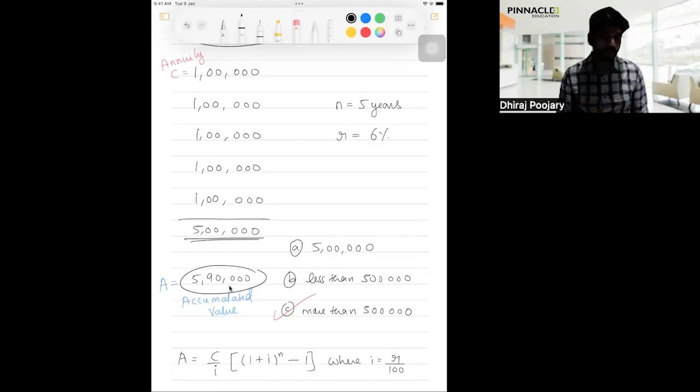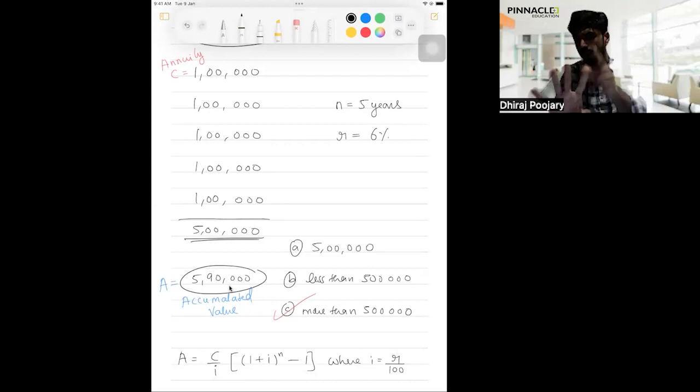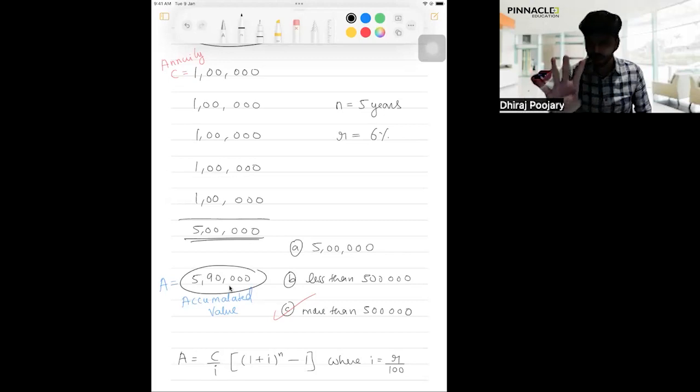Any sum which we will do in this particular chapter will be to do with 4 things which we discussed just now: accumulated value A, number of years N, rate of interest R, and annuities C. Out of these 4, any 3 will be given to you in the question. When you read, you will easily be able to make out, and the 4th one will be asked. In this example, C was given, N was given, R was given, A is asked. In the next few sums, maybe A will be given, N will be given, R will be given, C will be asked. So out of 4, if any 3 are given, can I find out the 4th one?